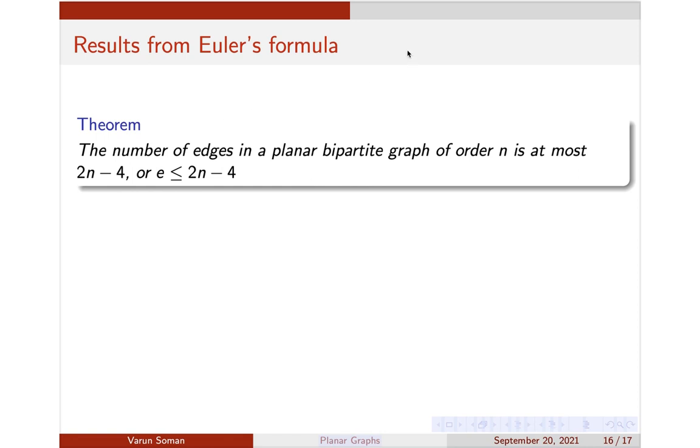K33 is a bipartite graph, we know that. So the number of edges in a planar bipartite graph of order n is at most 2n minus 4. This is only applicable for bipartite graphs. So we will show that.